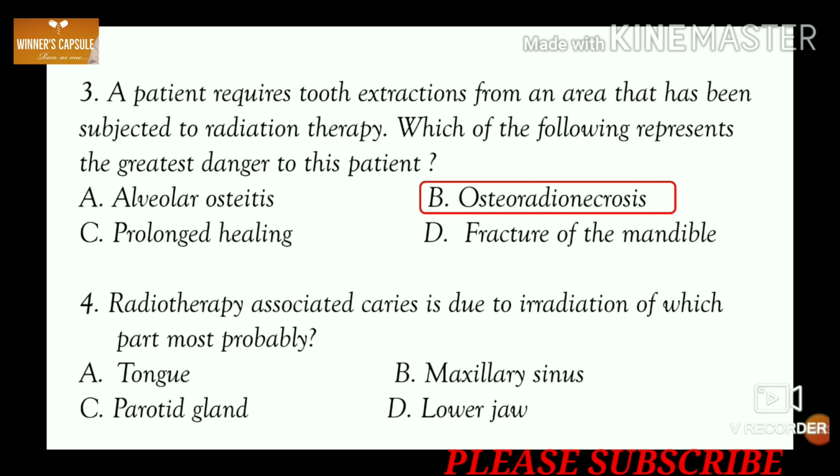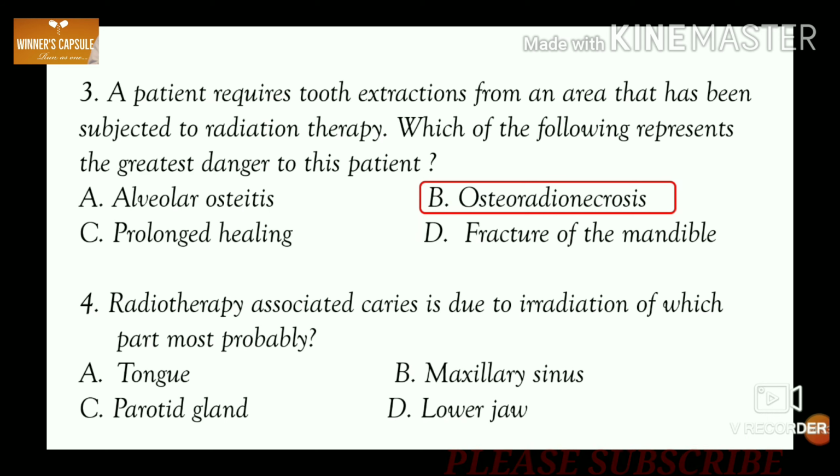When bone is irradiated, bone marrow becomes hypoxic, hypocellular and hypovascular. When tooth extraction is performed, the mucous membrane breaks down and infection enters into the bone, leaving a non-healing wound which results in osteoradionecrosis. This risk can be prevented by extracting the poorly supported teeth before radiation therapy.